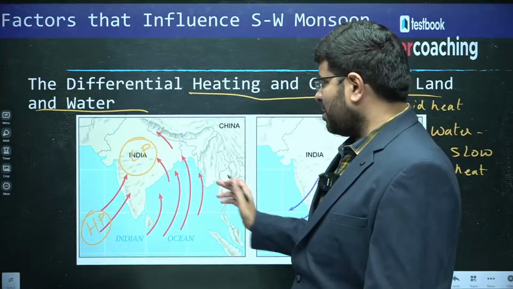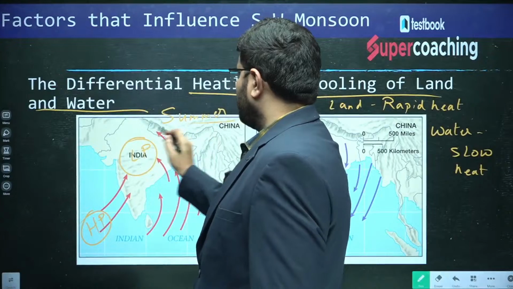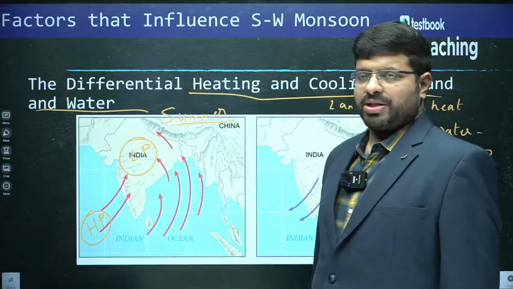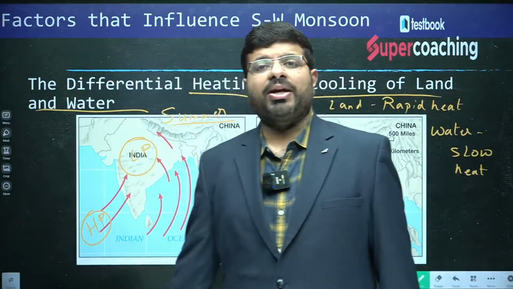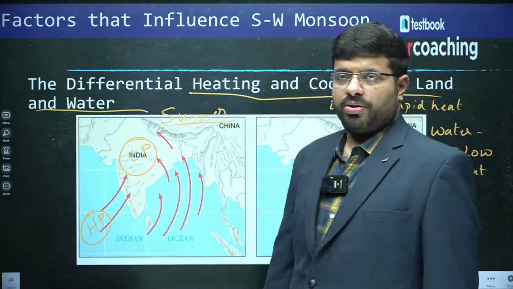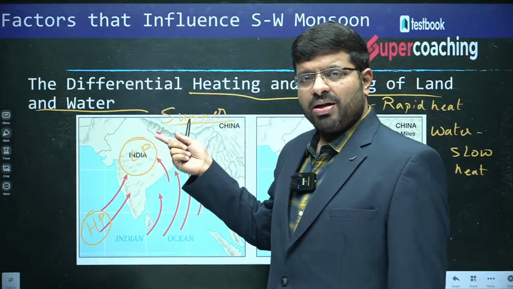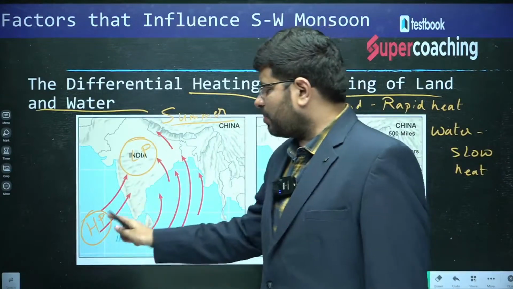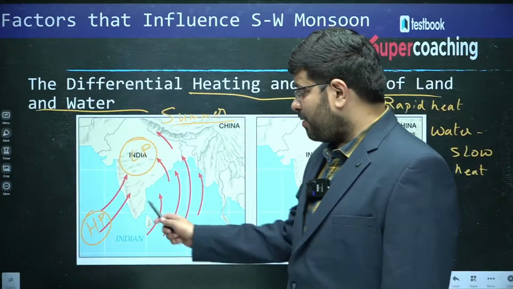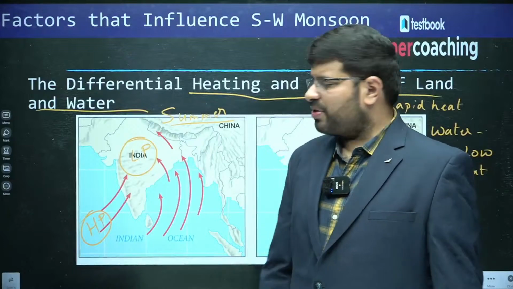Say, for example, in the summer season, in the months of March, April, May, June, the land rapidly heats up and low pressure is created. The ocean relatively cannot be heated up to that extent, so it is high pressure. Winds move from high pressure to low pressure. See, temperatures are high, pressure becomes low. Temperatures are relatively not high, so pressure is becoming relatively high. You also need to understand the differences of pressure here. So, there is high pressure created in the ocean, low pressure created in the land mass. Because of this, winds enter.